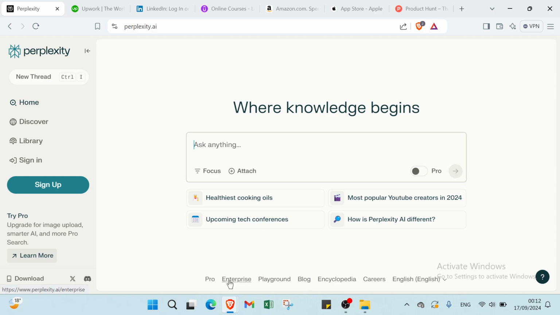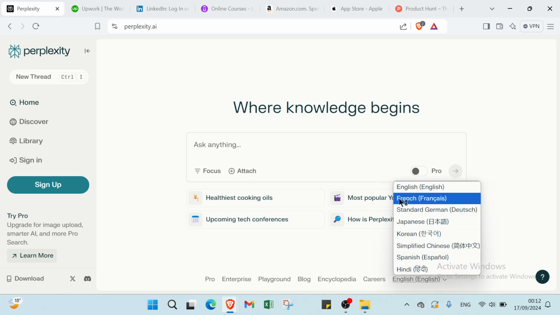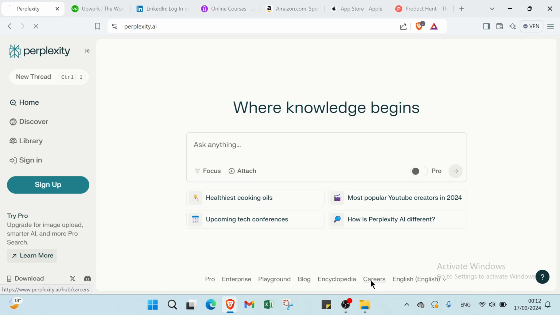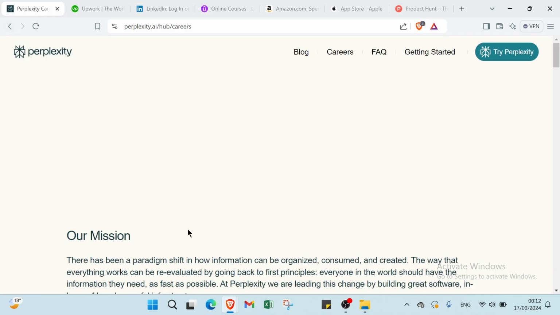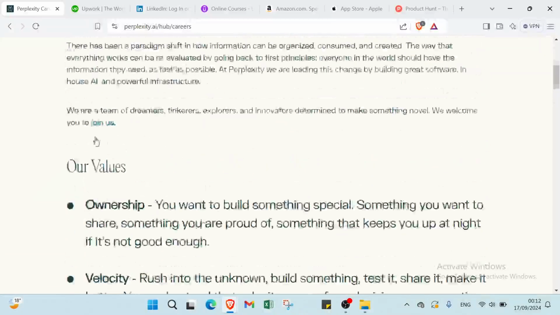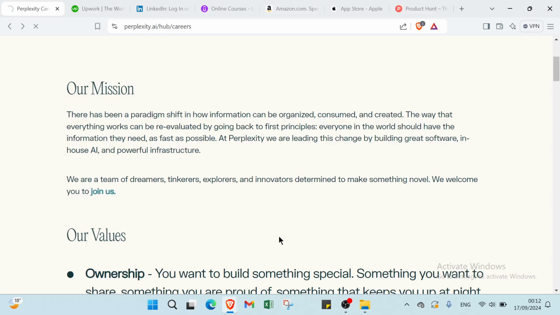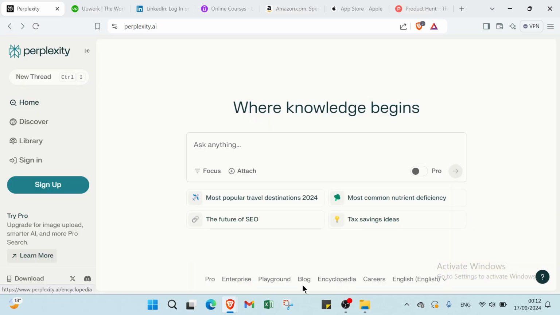Also we have Pro, Enterprise, Playground, Blog. You have Encyclopedia and Cars, and here you select your language, like we have English, French, Standard Japanese, Korean, Simplified Chinese, Spanish, and we have Hindi also. Then we have other information here, like cars here. We have various information. You can just click over it and get more information about Perplexity and how it works. You have Encyclopedia, Blog, Playground, Enterprise, and Pro.